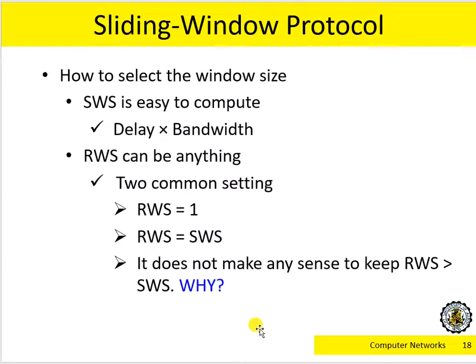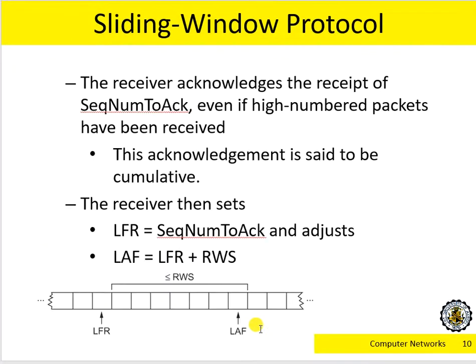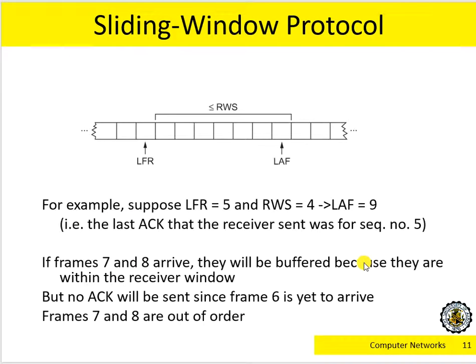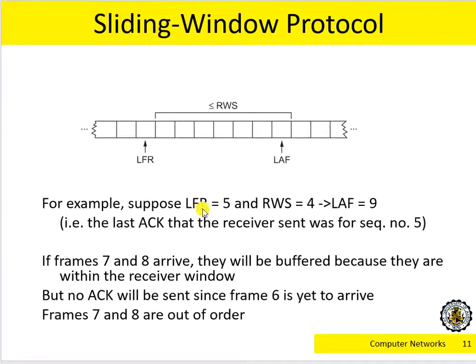We will see the example very soon. Basically, anytime you receive this index, that value will be used to update the LFR, because all the acknowledgements are cumulative, and then I continue to use it to update LAF. If you assume LFR is equal to 5 and the window size is 4, then LAF is equal to 9. Why do I know LFR is 5? Because I received an acknowledgement telling me that up to package 5 I have already received.